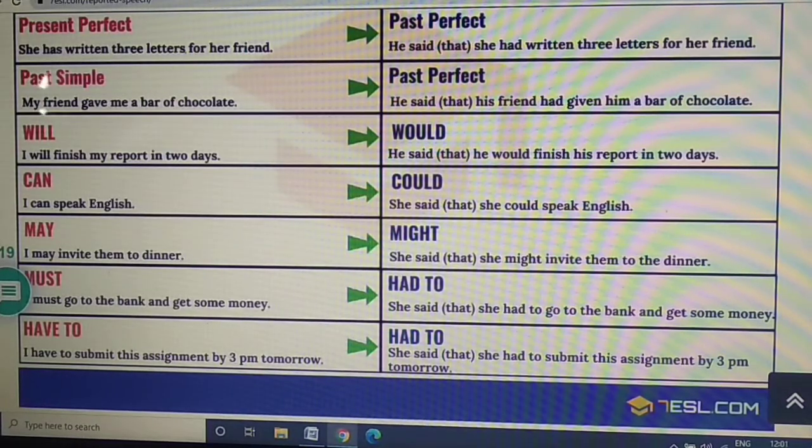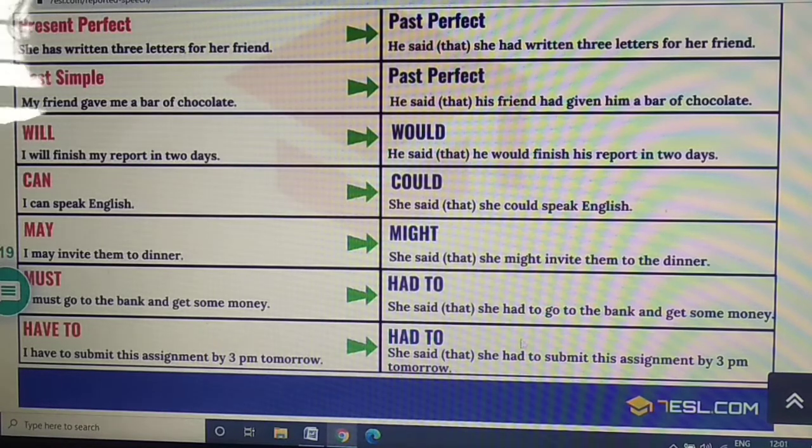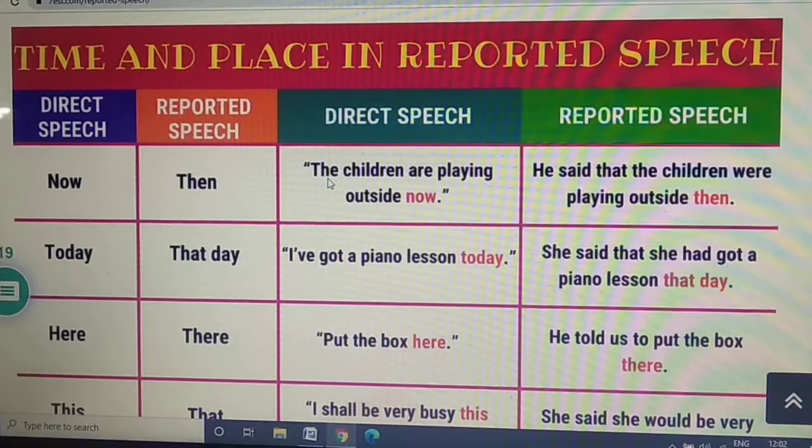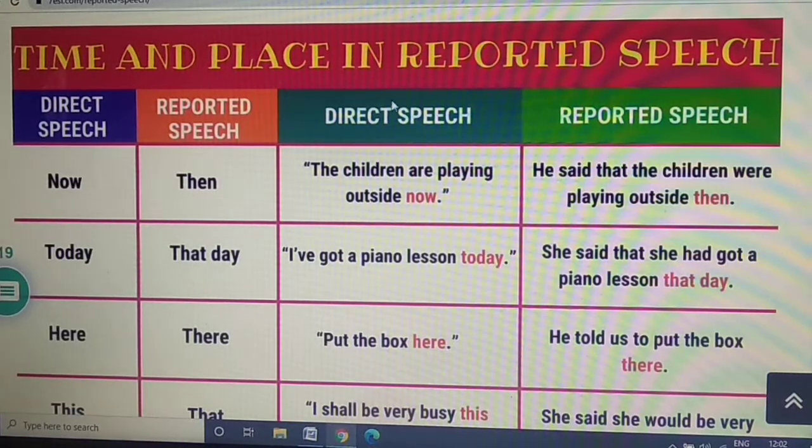I may invite them to dinner. She said that she might invite them to the dinner. Must go to the bank and get some money. She said that she had to go to the bank and get some money. I have to submit this assignment by 3 p.m. tomorrow. She said that she had to submit these assignments by 3 p.m. tomorrow.